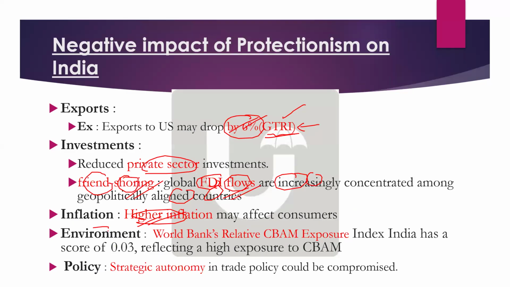And environment related: recently, the World Bank's CBAM exposure index, the EU's carbon border adjustment mechanism, says that India has a high exposure to CBAM. Next, at the policy level, because of protectionism and trade fragmentation, strategic autonomy in trade will be impacted a lot.